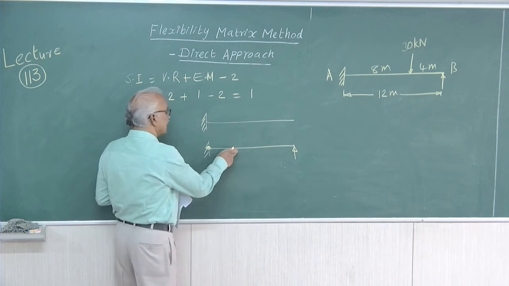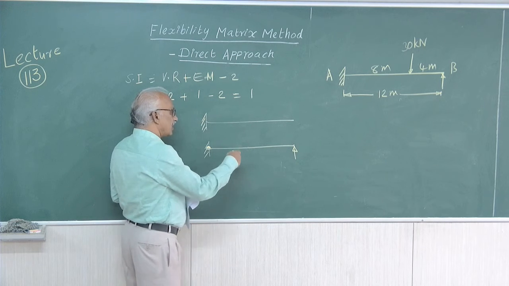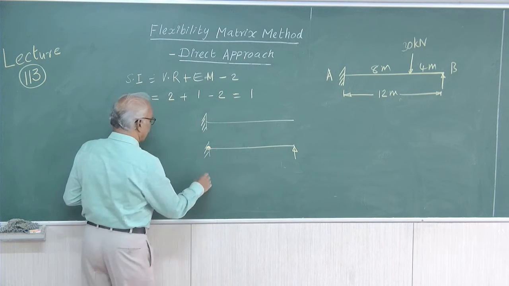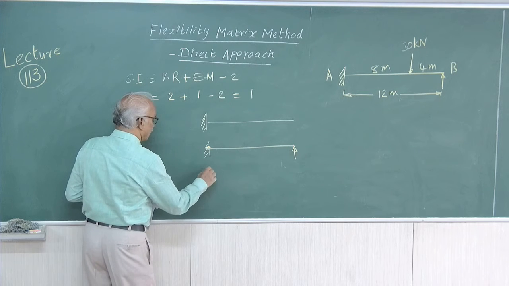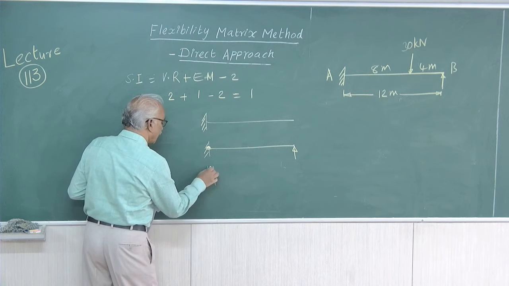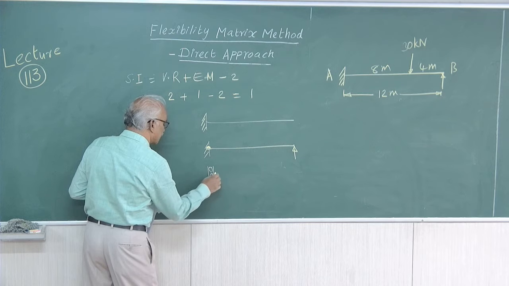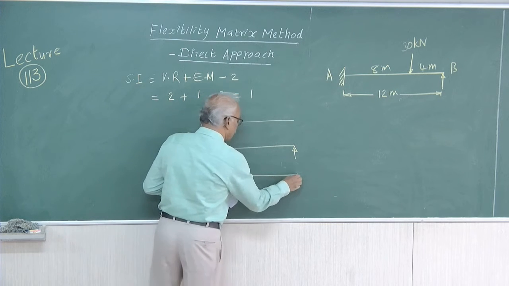So this becomes a simply supported beam. And other methods are also there. We can just retain the moment and allow the vertical displacement. So this is also possible.